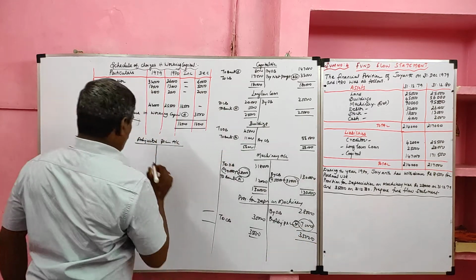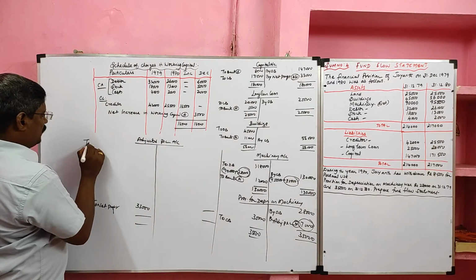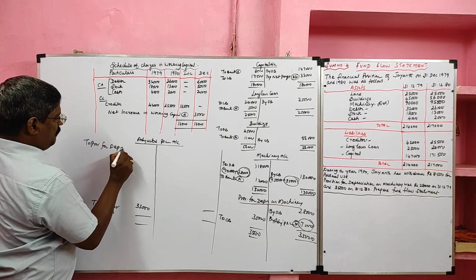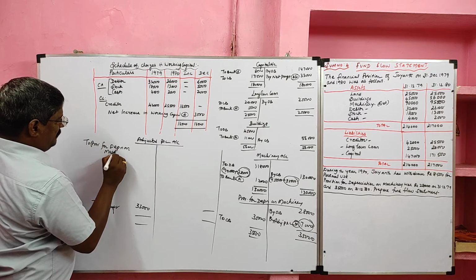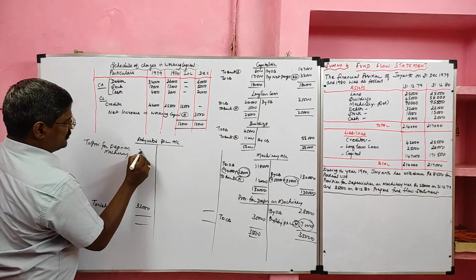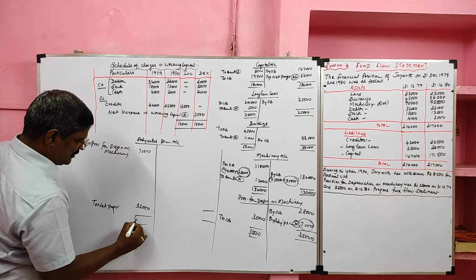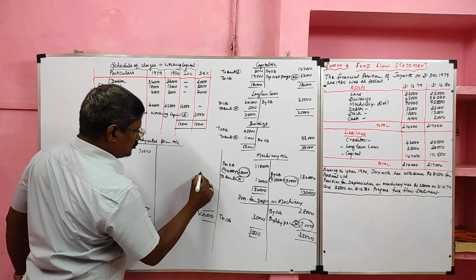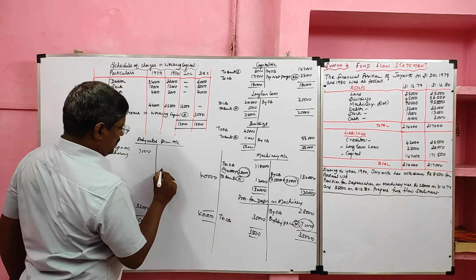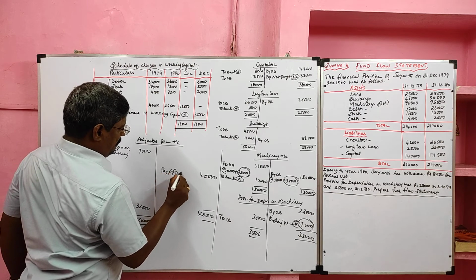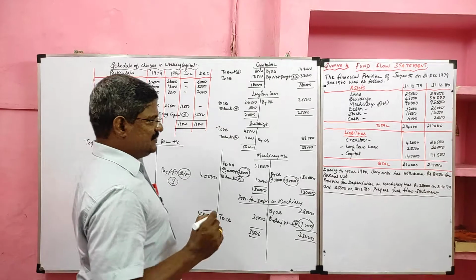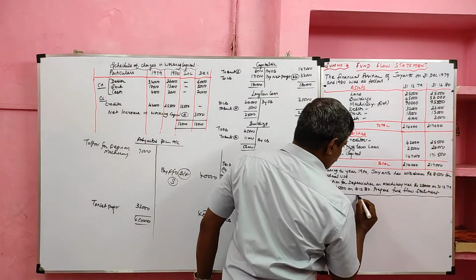It will go to the adjusted profit and loss account debit side as provision for depreciation on machinery, value 7,000. Now we will balance this. Debit side value exceeds the credit side value. So our fund from operation is 40,000. It will go to the sources side of the fund flow statement. Yes, then we will prepare the fund flow statement.